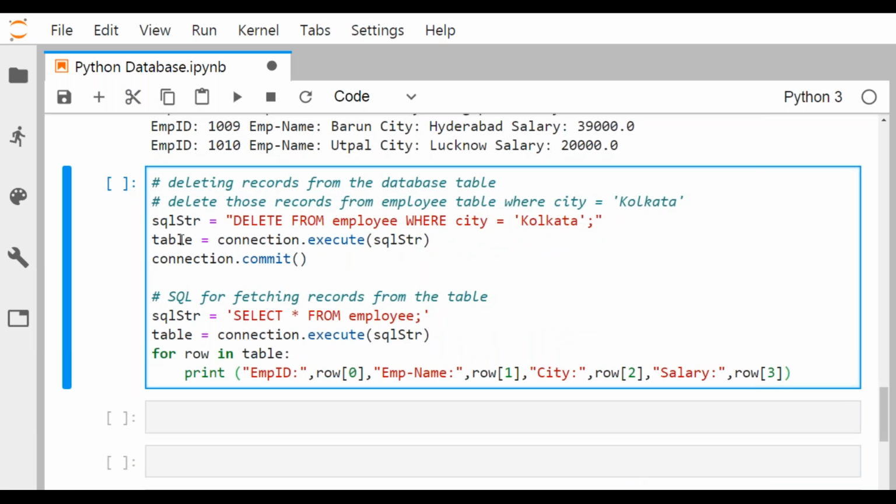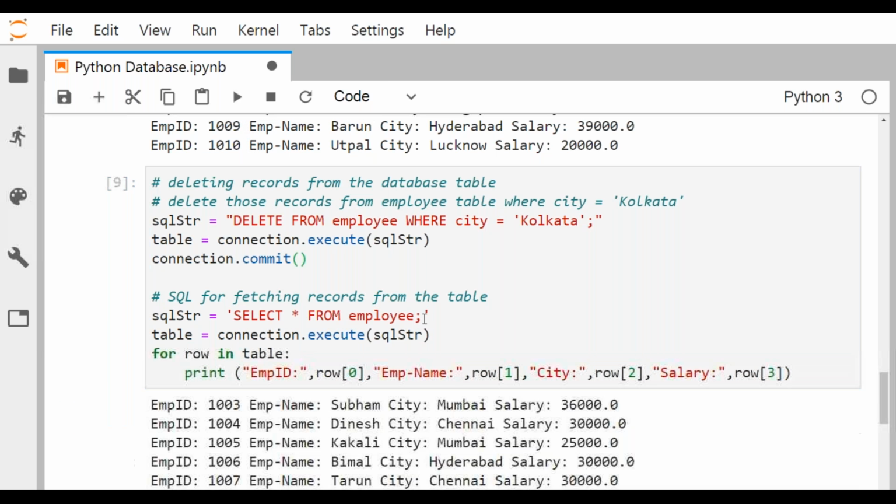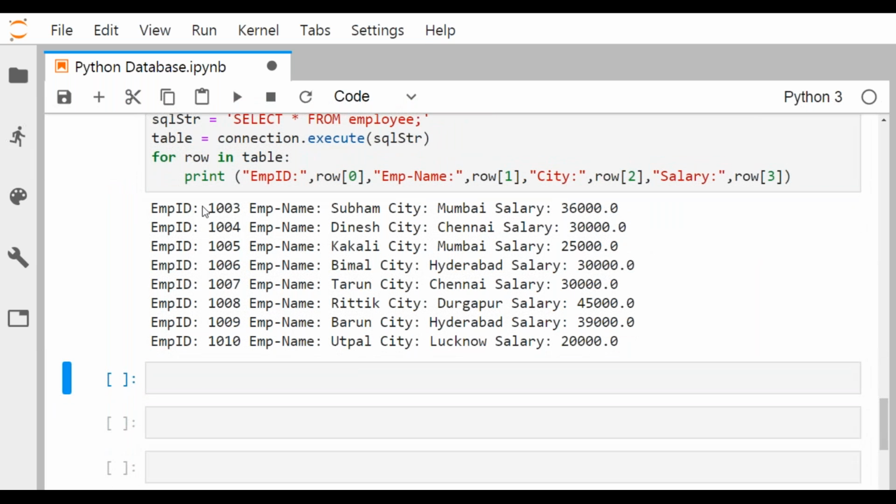So you can find that table is equal to connection.execute SQL str and then connection.commit, and now fetching all the records from the database and printing them. Here I'm expecting that 8 records will be fetched and 8 records will be printed. Rest of the records, 2 records, have already been deleted. So now let me execute the code. See, 8 records are coming.